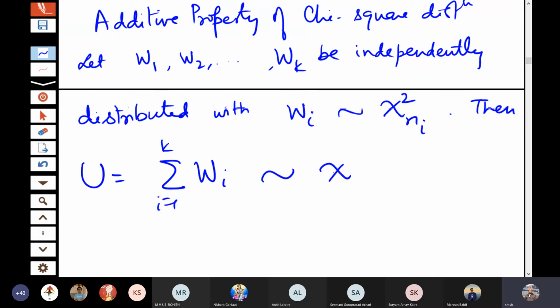This follows chi-square with sum of ni. So the degrees of freedom will be added up. The proof is trivial. You just have to apply the MGF here, because the MGF of a sum is equal to the product of the MGFs. So immediately you can prove it from there. Is the statement clear? Yes, sir.